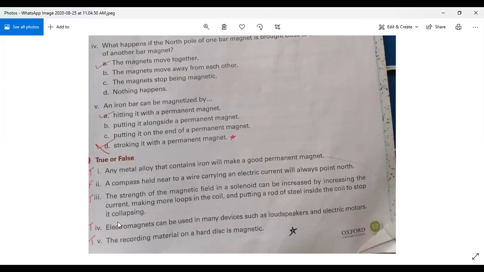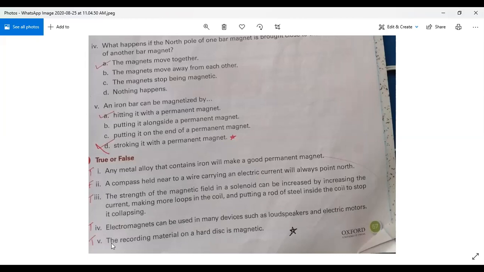Now come to question number four. Electromagnets can be used in many devices such as loudspeakers and electric motors. These two things we also saw on the first page of this chapter, that in loudspeakers and electric motors we use electromagnets. So this is also the right answer. Now question number five: the recording material on a hard disk is magnetic. We discussed this on the last page of this chapter, and this is true.